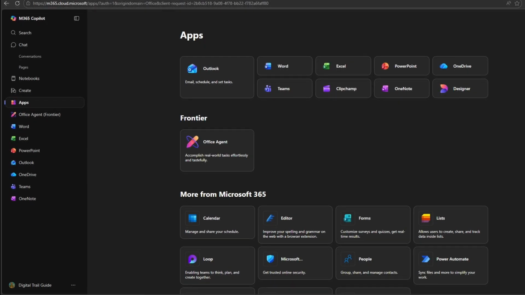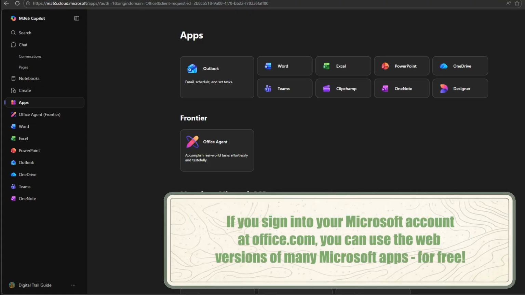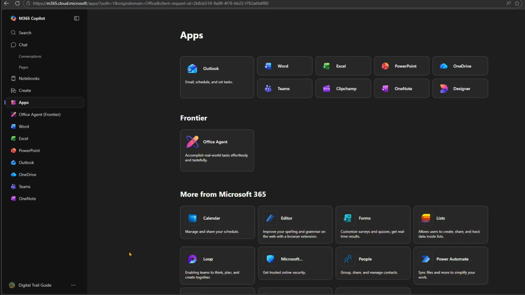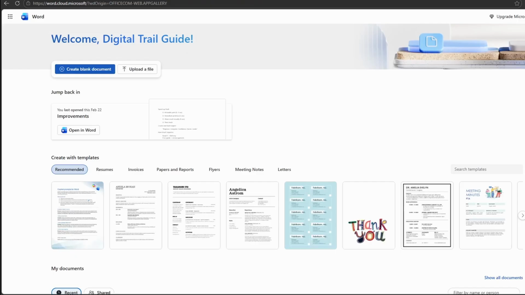Now there's one important point before we start looking at these apps that I want to bring out. We just went over how Microsoft 365 is a subscription service, and that's true. But Microsoft also provides a free version for these apps as well. If you go to office.com and then log into a Microsoft account, you can get a free version of most of these apps that we're seeing here. So you can open Word in a free version.